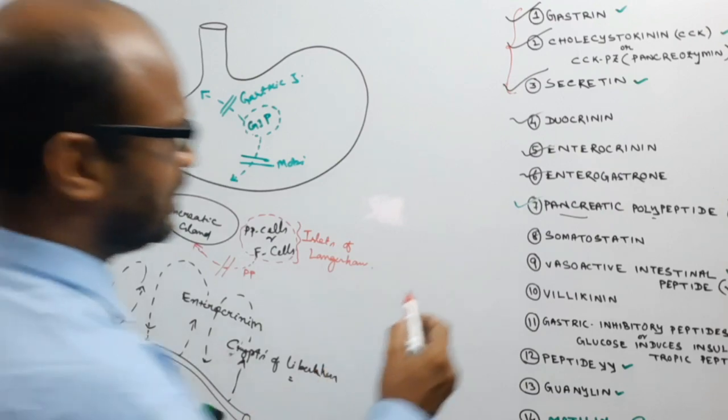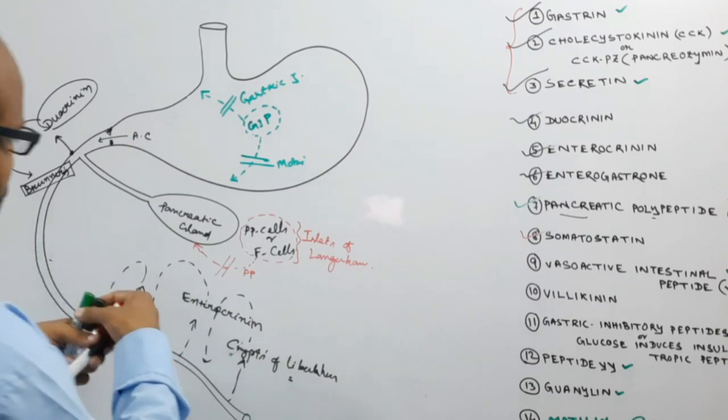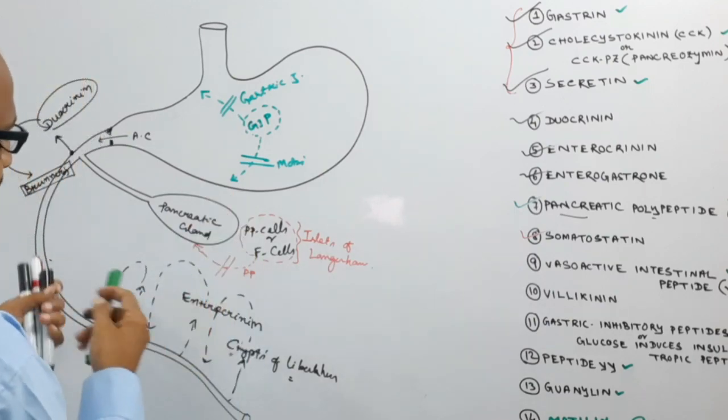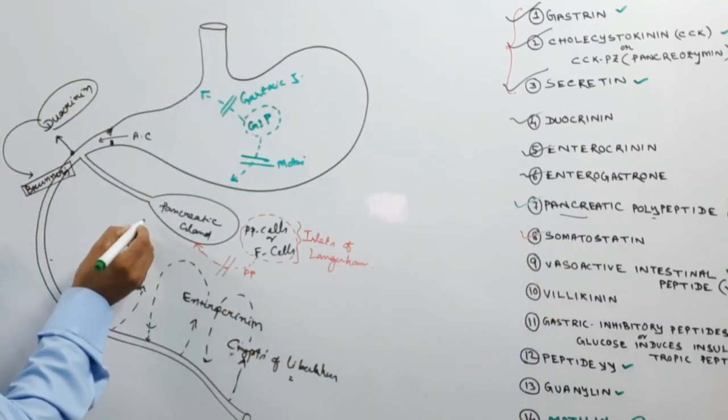Now come to somatostatin. Somatostatin is also released from the islets of Langerhans, from the delta cells, and it inhibits the secretion of glucagon from the alpha cells and insulin from the beta cells.